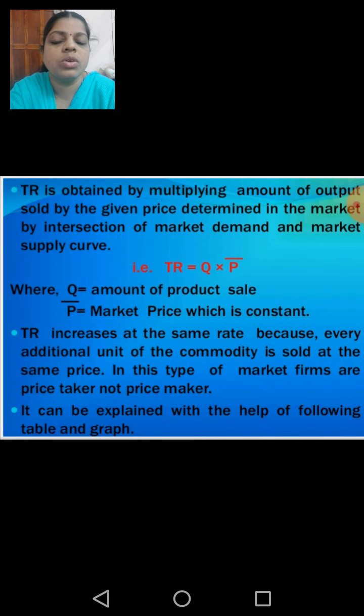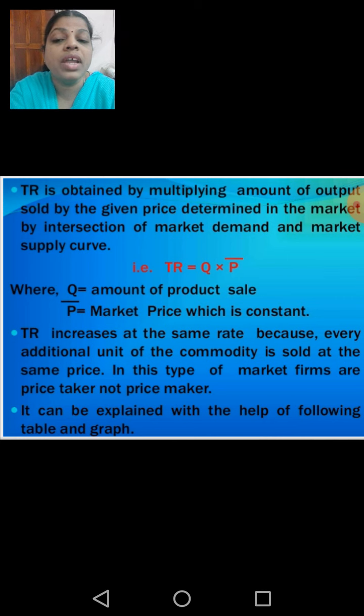Here also we can see that TR equals Q into P bar. Why is the small line given above the P? That means the price is constant. Nobody can change the price in the perfectly competitive market.